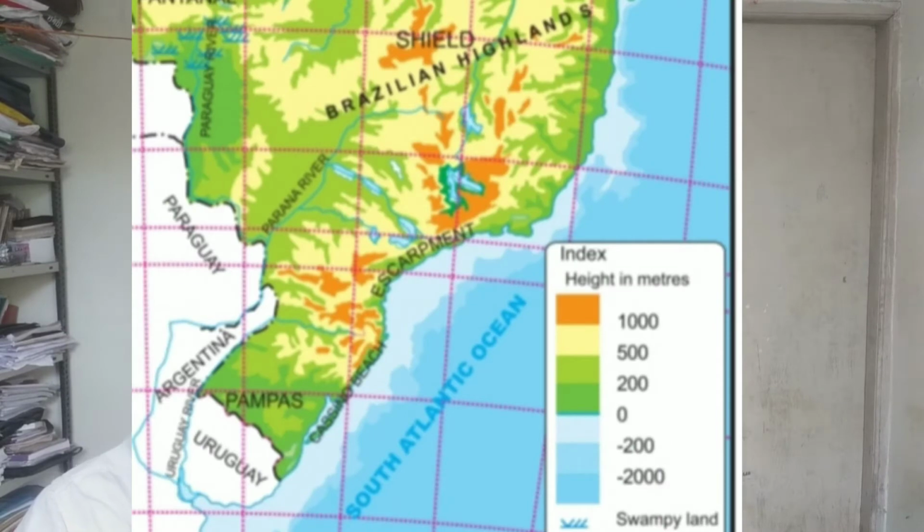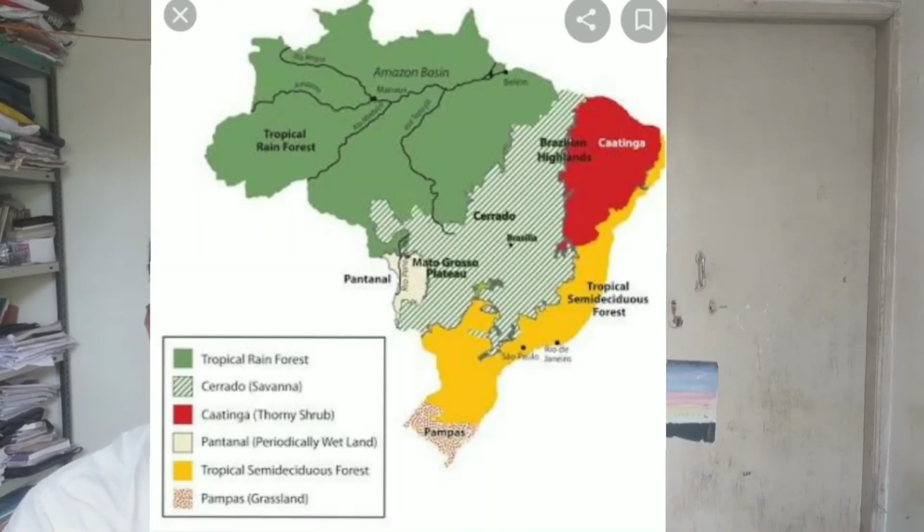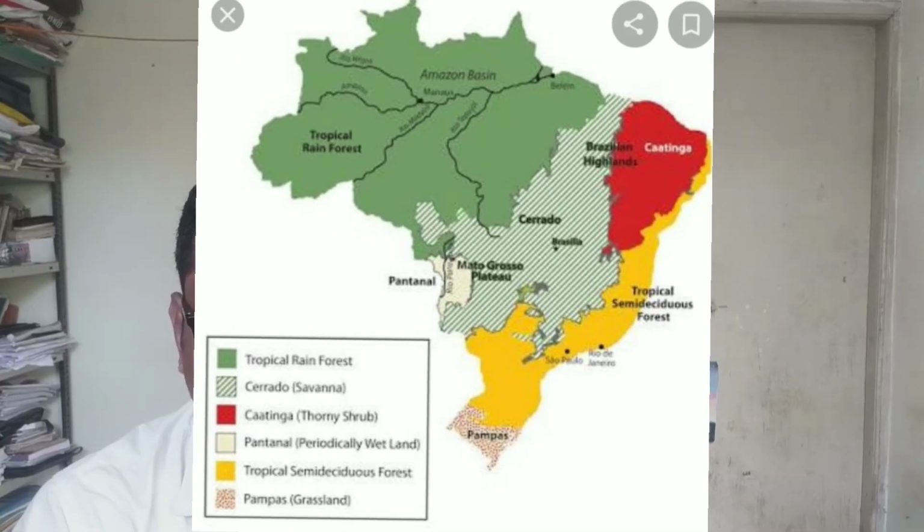And the most important thing about the Great Escarpments is that they are a barrier. The Great Escarpments act as a barrier to the southeast trade winds, giving rise to the rain shadow area of the northeastern part of the highlands.